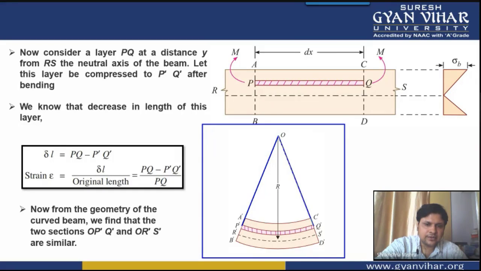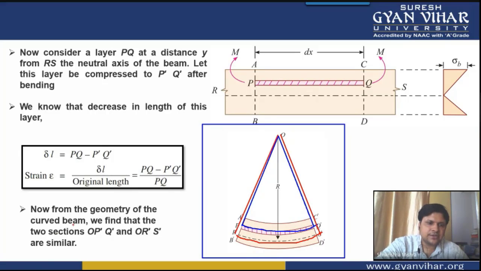Let me join this also. The other section I am drawing in red. The other section is O R dash S dash. This is your O, this is your R dash, and this is your S dash. These are the two sections.